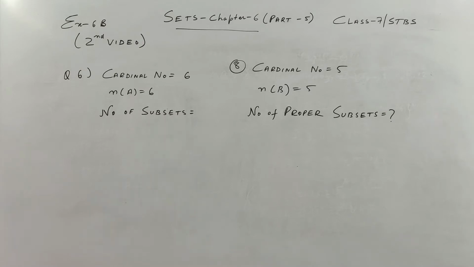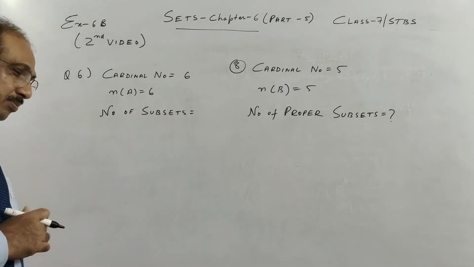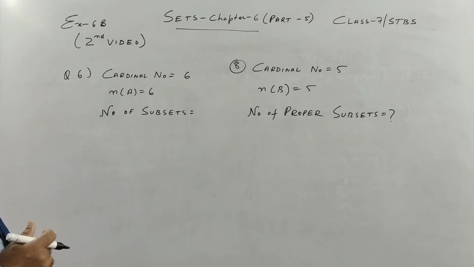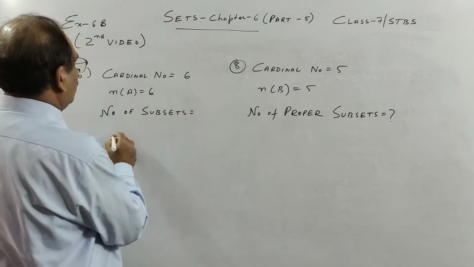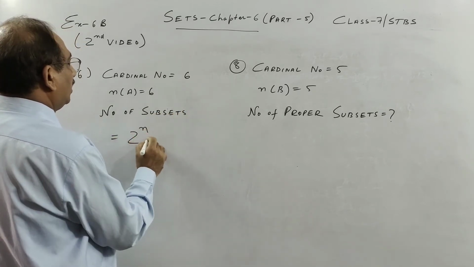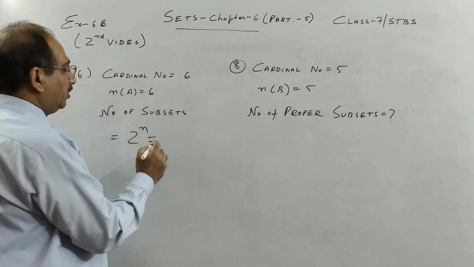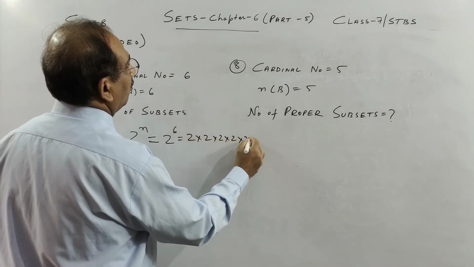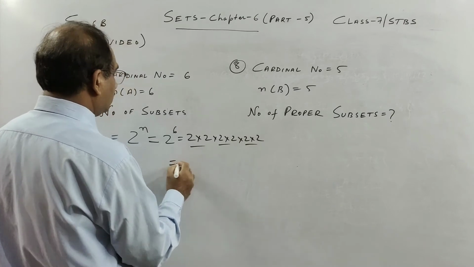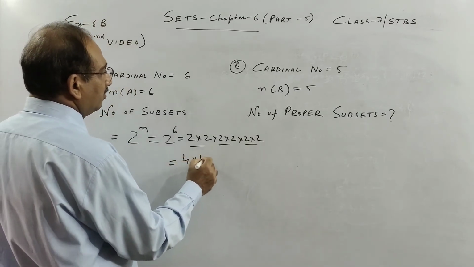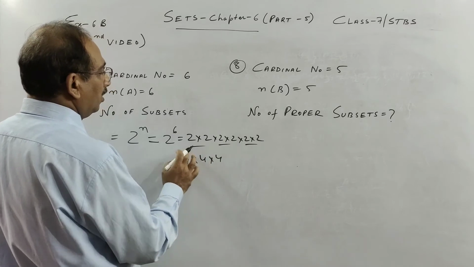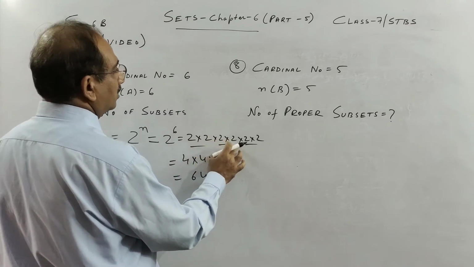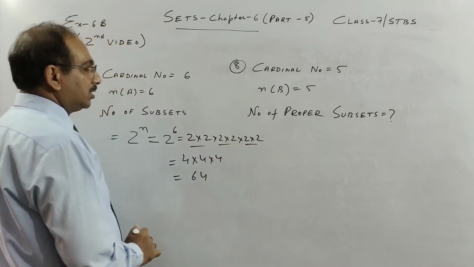So now we move on to the concept of number of subsets. So we have already seen what is a subset. So the number of subsets is given by, children, the formula 2 to the power n. So when the cardinal number is 6, that is, when there are 6 elements, the number of subsets will be 2 to the power 6, meaning 2 is multiplied with itself 6 times. So 4 4s are 16, 16 4s are 64. Or you can do 2 2s are 4, 2 4s are 8, 2 8s are 16, 2 16s are 32, 2 32s are 64.